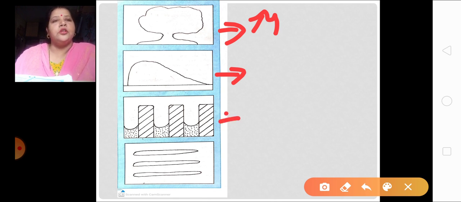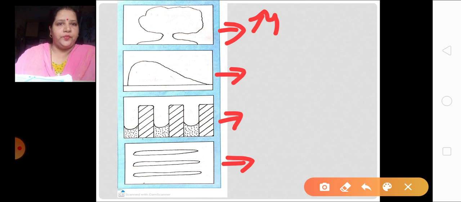Then what about this? Yardangs, very good. And what about this? Sieve. Okay. First one was mushroom rock, second one is sand dunes or barchans, third one is yardangs, and the last one is a sieve.